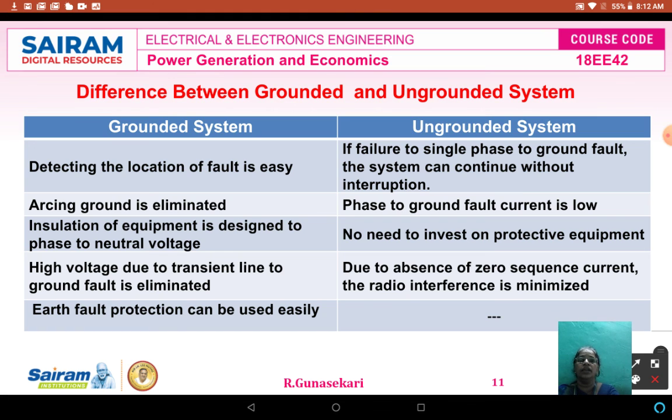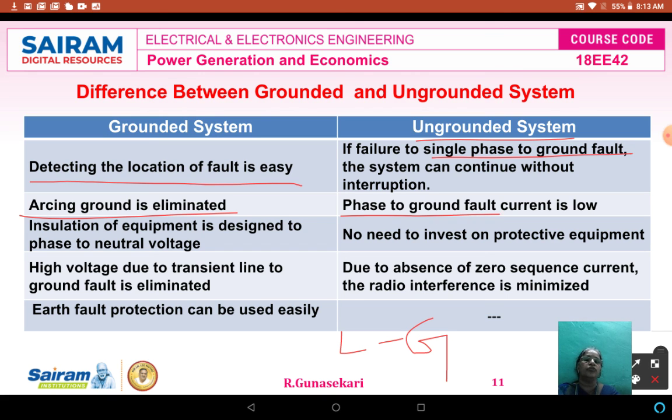Now you see, in the grounded system, detecting the fault location is very easy, but in the ungrounded system, suppose a single phase to ground fault, that means one phase is short circuited with the ground, that is the line to ground fault, LG fault, the system can continue without interruption. The second thing is the arcing ground is eliminated in the grounded system, but the phase to ground fault current is low in the ungrounded system.